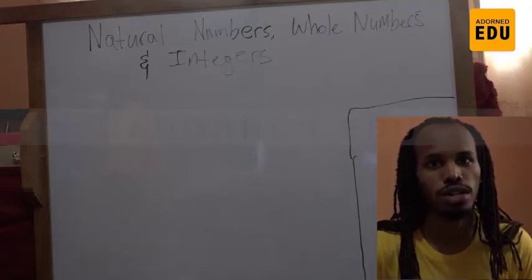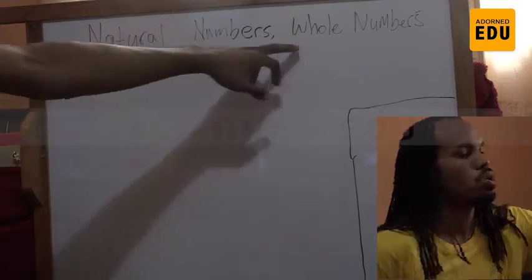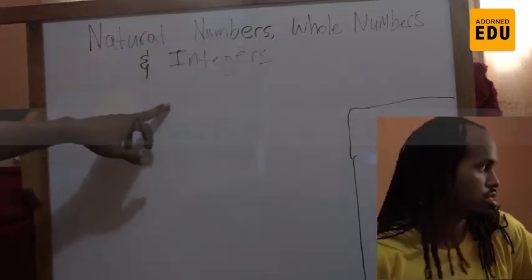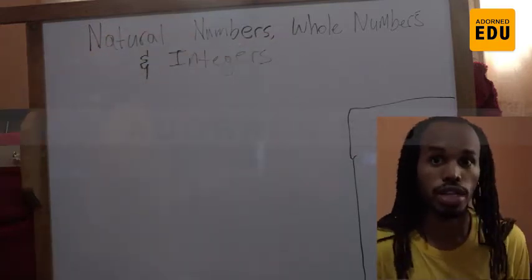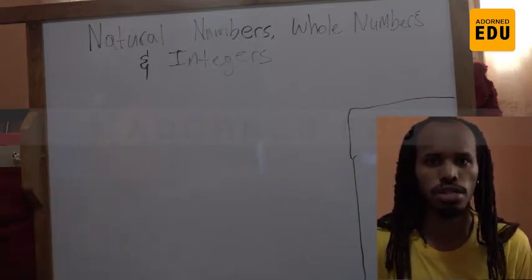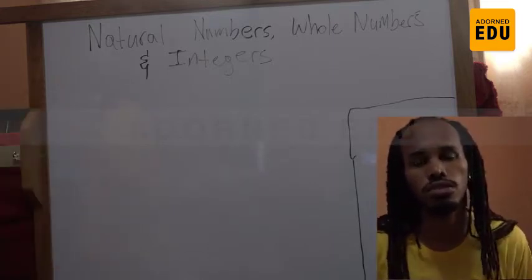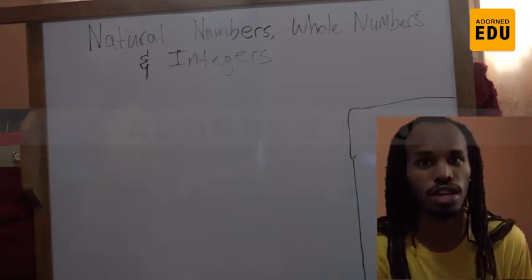Alright, so what we're going to talk about now is natural numbers, whole numbers, and integers. Those three numbers that we're doing in this video. When you talk about counting numbers, you start 1, 2, 3, 4, and you go up to a billion, 2 billion if you can count that far.